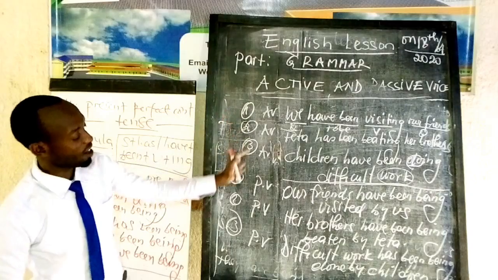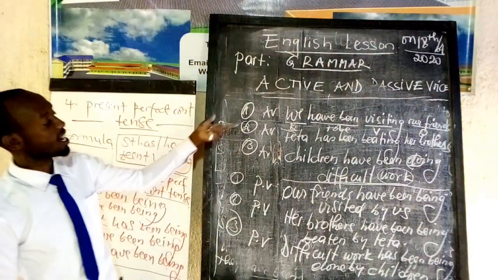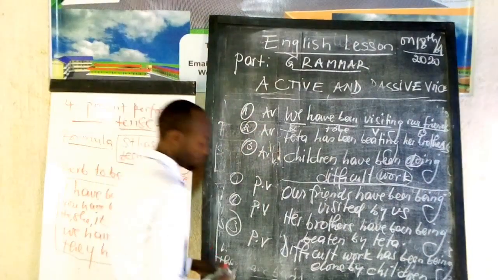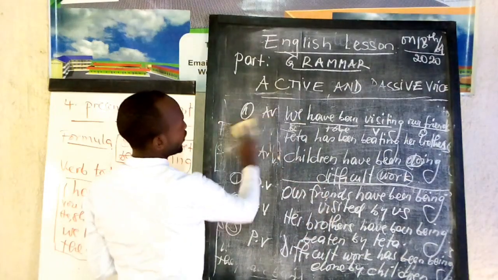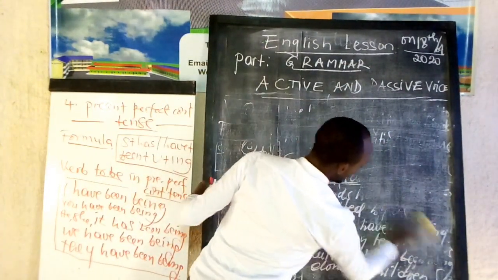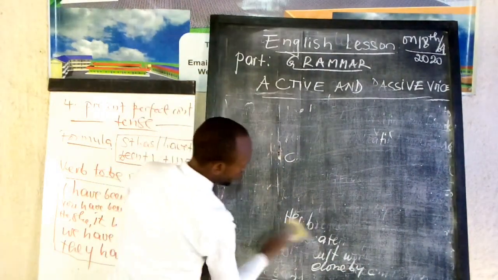After these examples I've given you, my learners, you are going to follow the exercises related to them. Let me give you the exercise related to the present perfect and the present perfect continuous tense. You yourself will change them into passive voice.